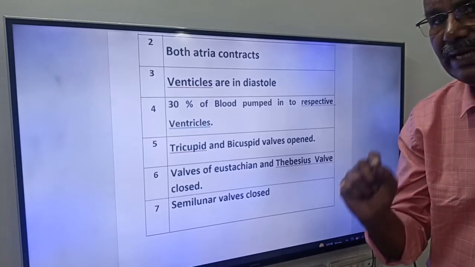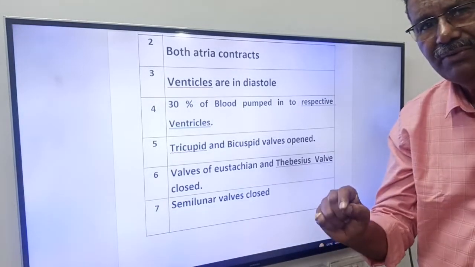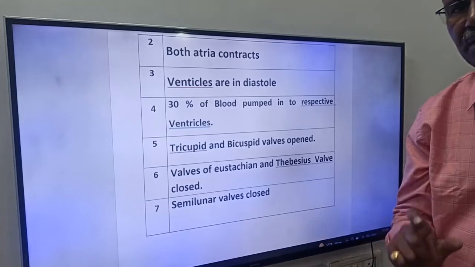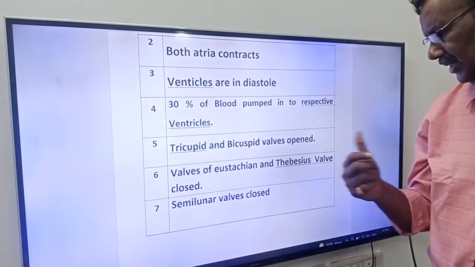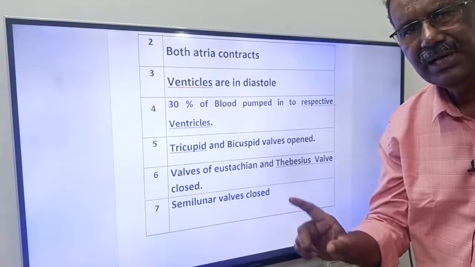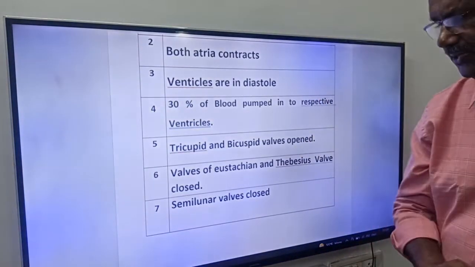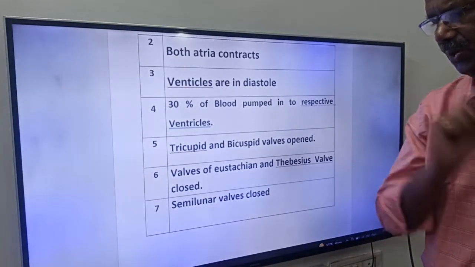During atrial systole, blood must enter the ventricles only. So the Eustachian valve closes the opening of the postcaval vein, and the Thebesian valve closes the opening of the coronary sinus. Very important, friends.